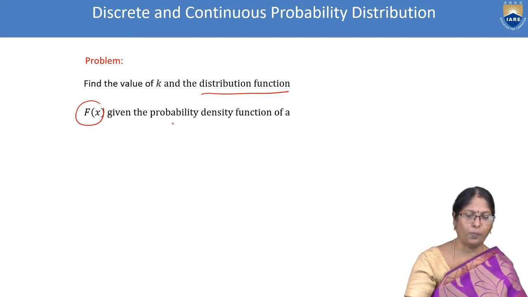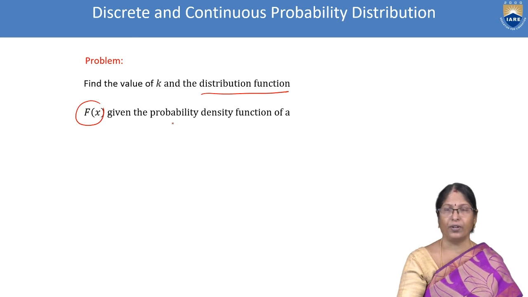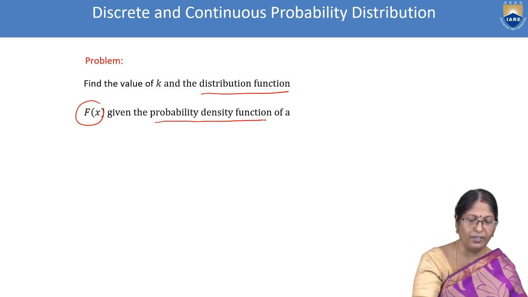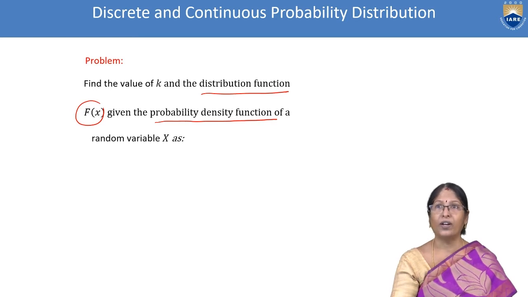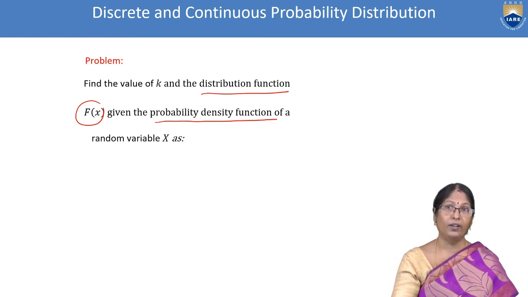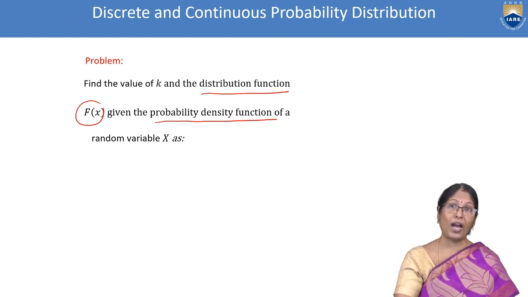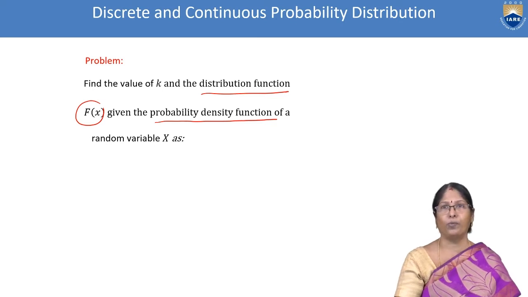And given the probability density function, the word density function itself gives an indication that we are in the continuous probability distribution. So the students should be in a position to identify which is discrete and which is continuous.